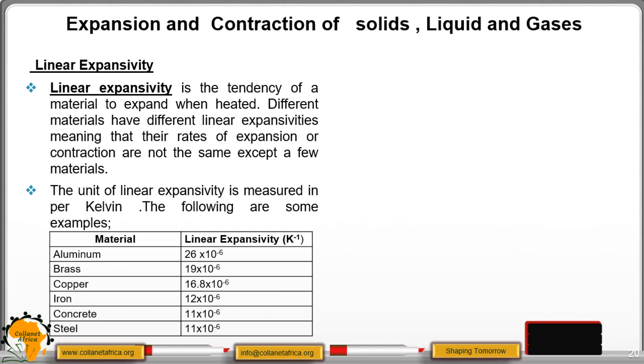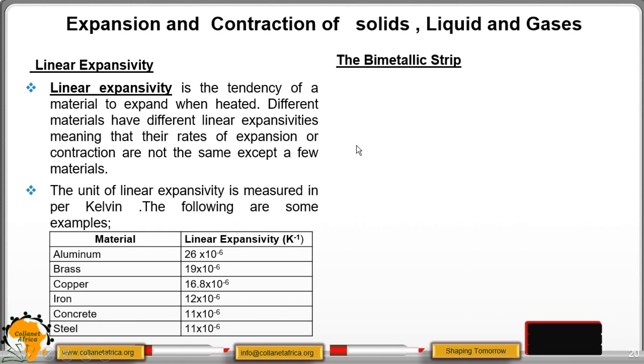Here we have aluminium. The linear expansivity will be 26 times 10 to the power negative 6. The same case to brass, you have 19 times 10 to the power negative 6. So these are giving us the value of linear expansivity, and as you can see, it is different for different metals, but for the concrete and steel, they are the same.